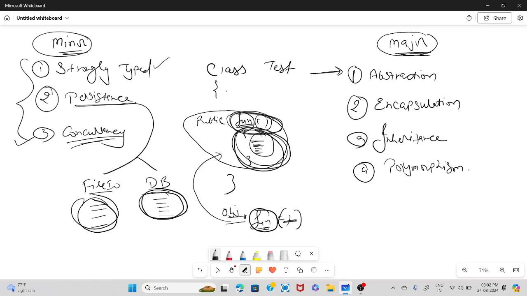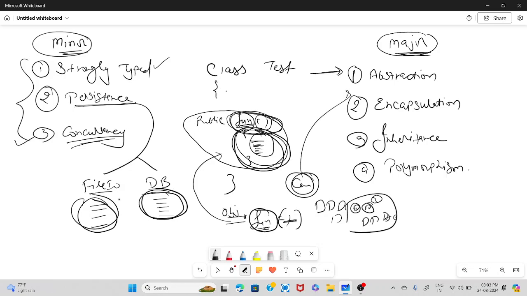So, hiding the complexity. Same if you take a real-life example: if you use a calculator, you have some buttons on the calculator, right? You can press 1, then plus, then 2, and then equal to, and you will get 3. But when you are pressing the buttons, what internal mechanism is working, you are least bothered about that. Whenever you are driving a car, you know how to accelerate it, how to brake it, how to change the gear, how to use the steering. But what mechanism is implemented internally inside the engine, how it is working, you are least bothered. That is the best example of abstraction.